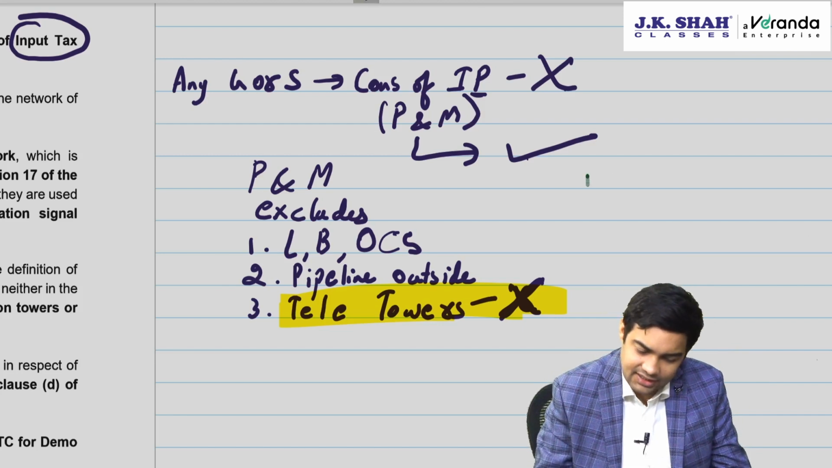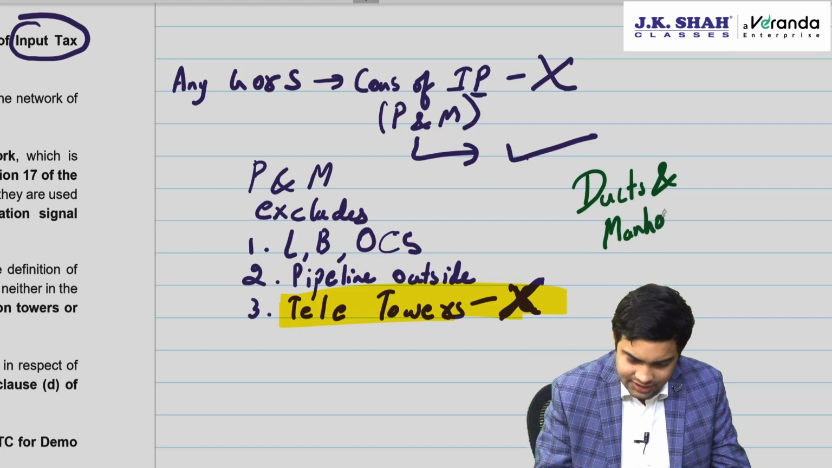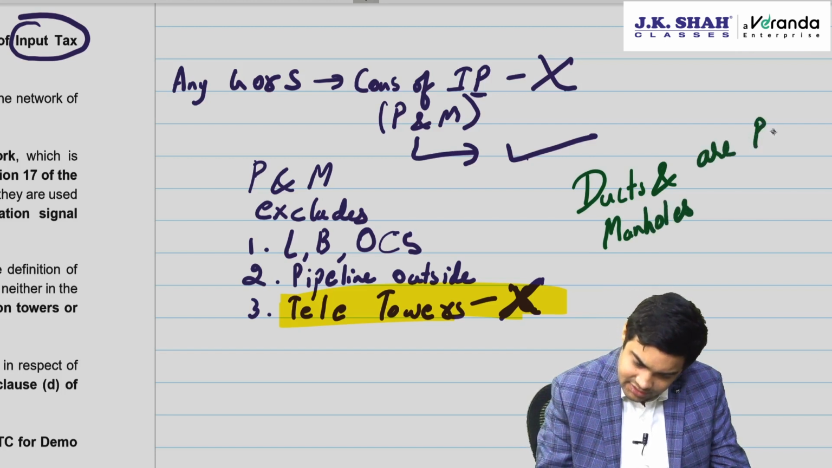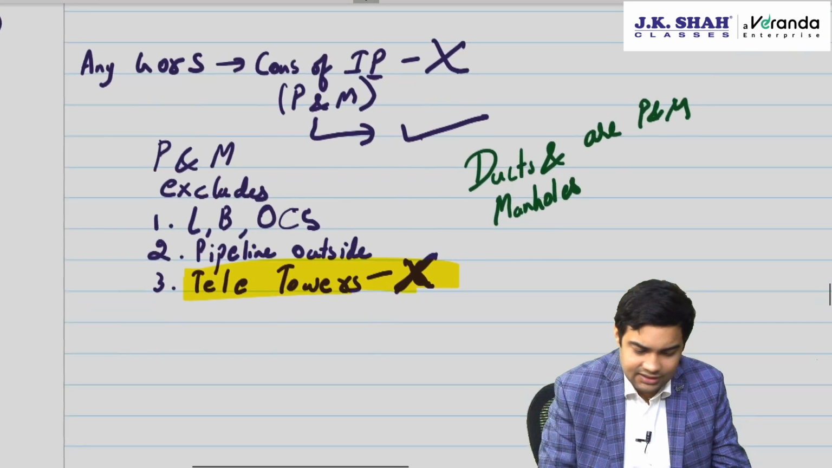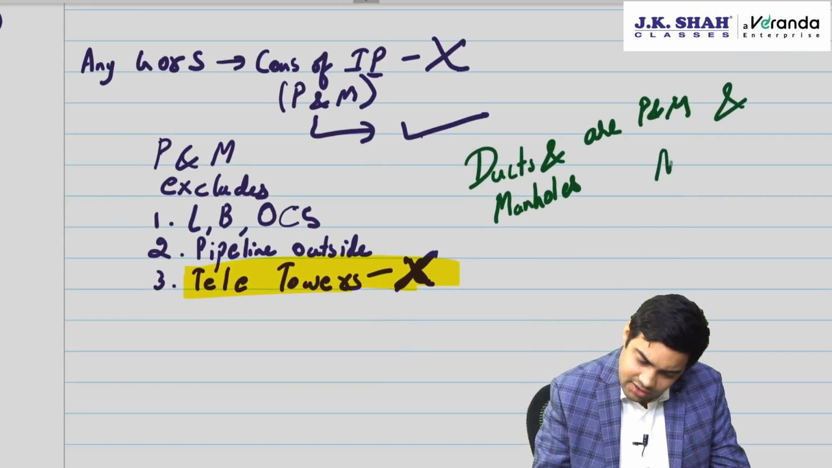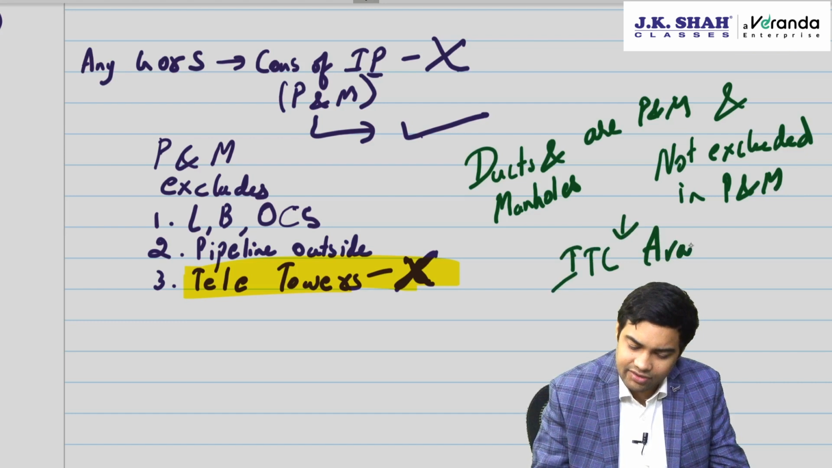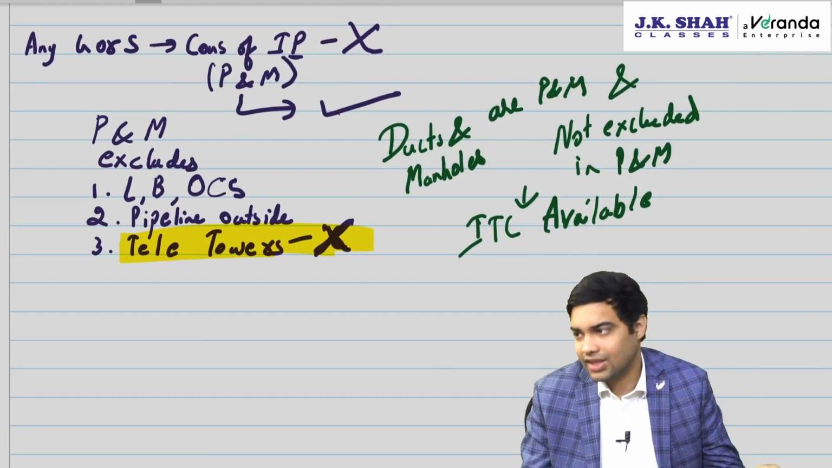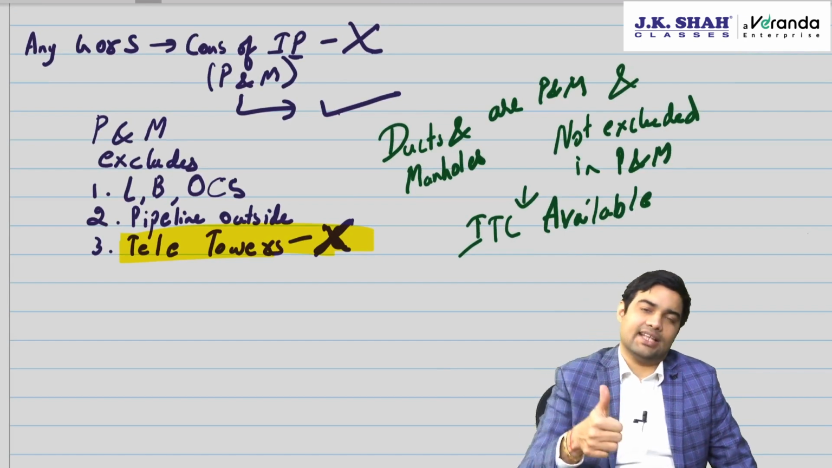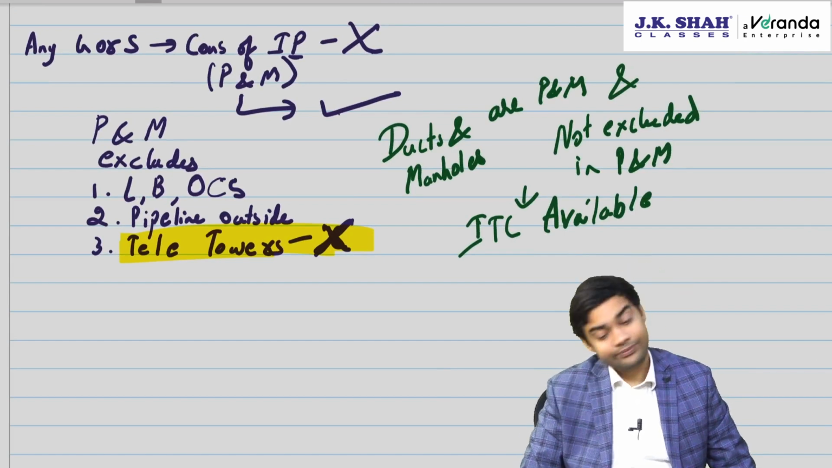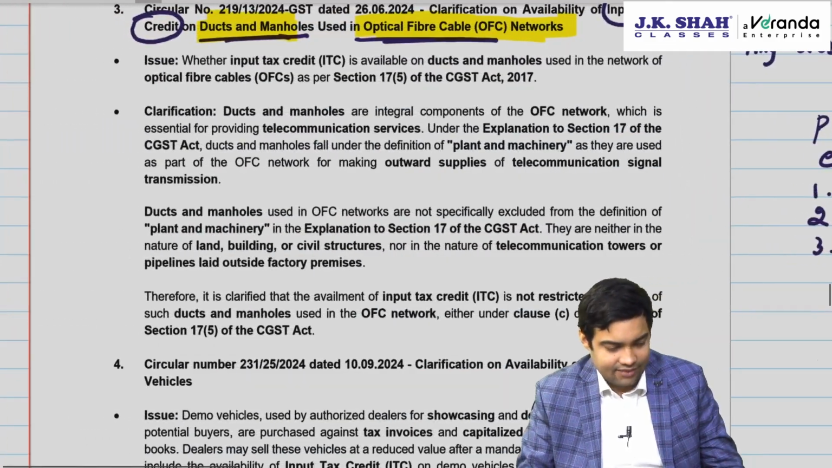CBIC said ducts and manholes are plant and machinery and it is not excluded in plant and machinery exclusions, hence ITC is available. So for making those ducts and manholes, whether ITC would be available, the answer is yes. Let's have a look at the clarification.